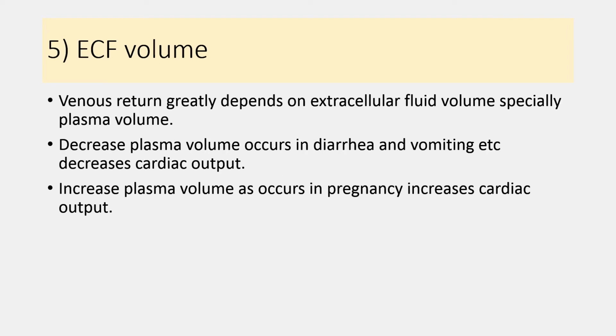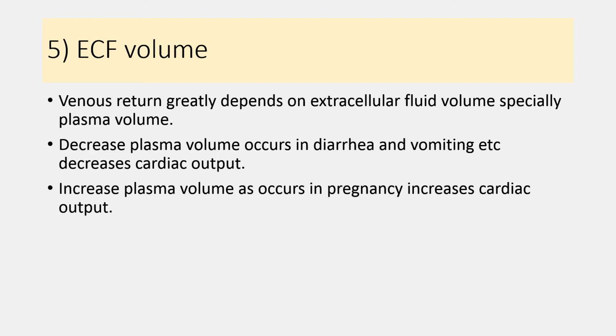Venous return also depends on the extracellular fluid volume, and in the extracellular fluid volume it particularly depends on the plasma volume. Whenever plasma volume decreases, for example in diarrhea and vomiting, which produce dehydration, this loss of the extracellular fluid volume decreases the venous return and the cardiac output.